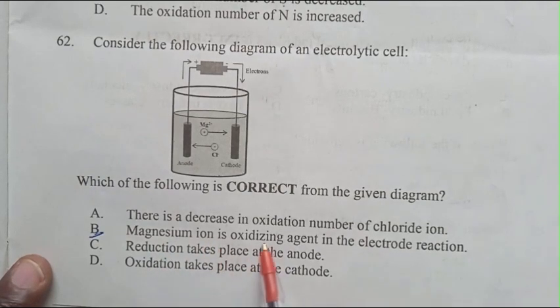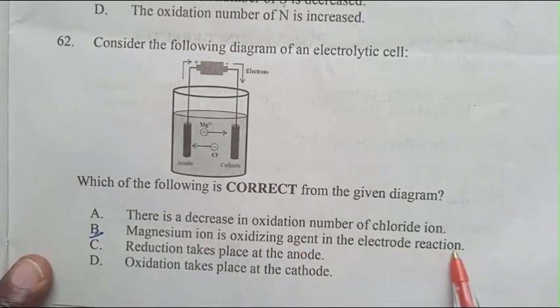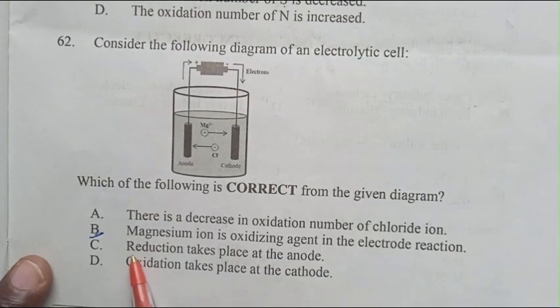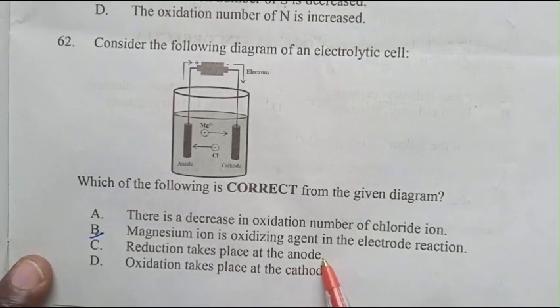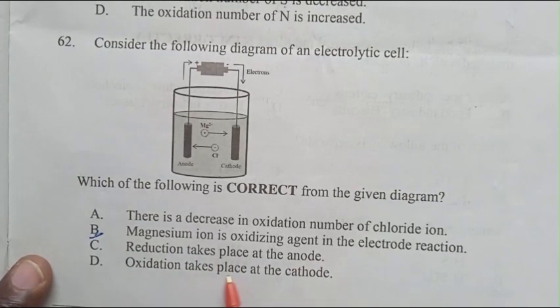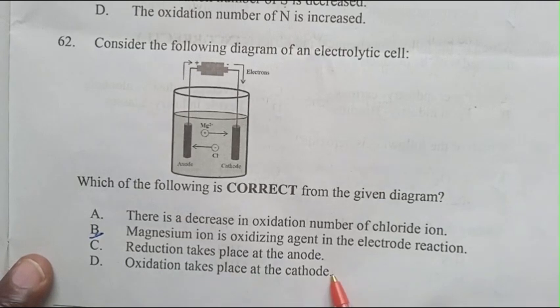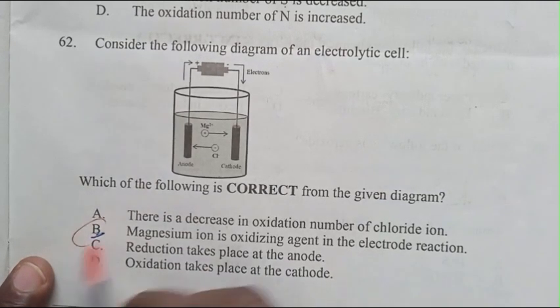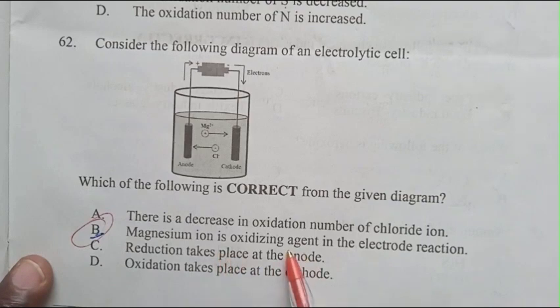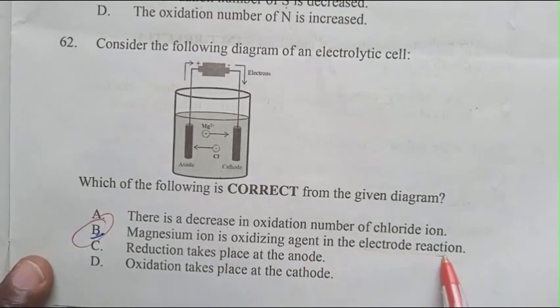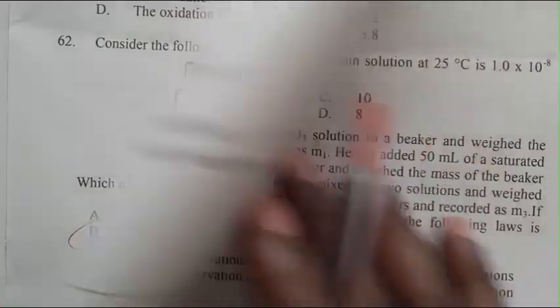B. Magnesium ion is the oxidizing agent in the electrolytic reaction. C. Reduction takes place at the anode. D. Oxidation takes place at the cathode. The answer is B. Magnesium ion is the oxidizing agent in the electrolytic reactions.